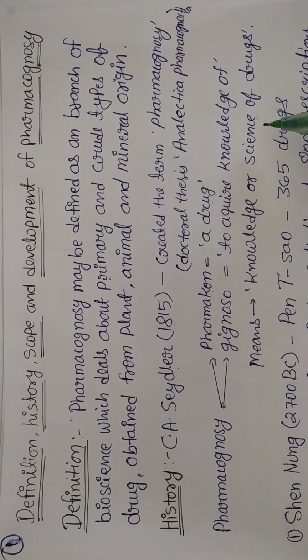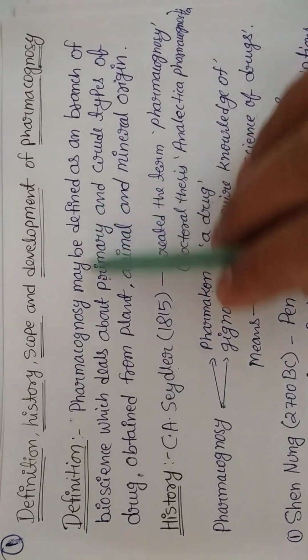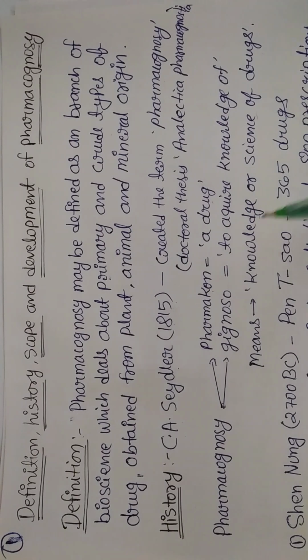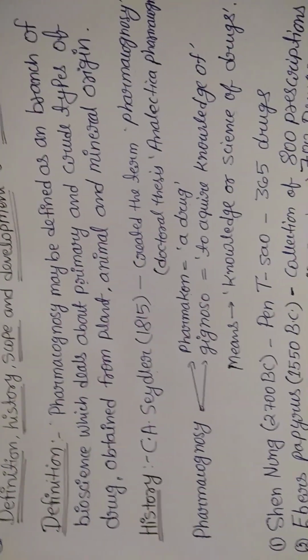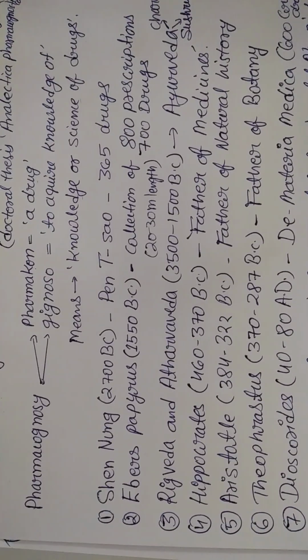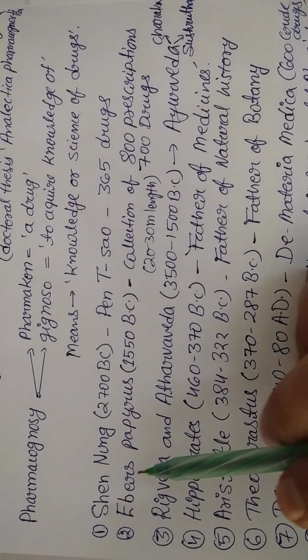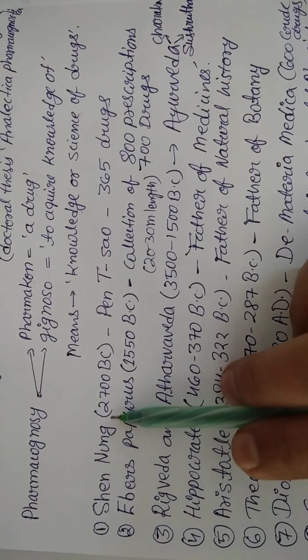You can say knowledge or science of the drug, or the study of crude drugs, something like the study of natural drugs, right? But if it is asked what the definition is, you should write it in the way I described. Don't describe this one only, okay. Now continuing to the history part, we have so many scientists that we are supposed to discuss here, right? The first thing we can mention is from Chinese pharmacy, Shen Nung,